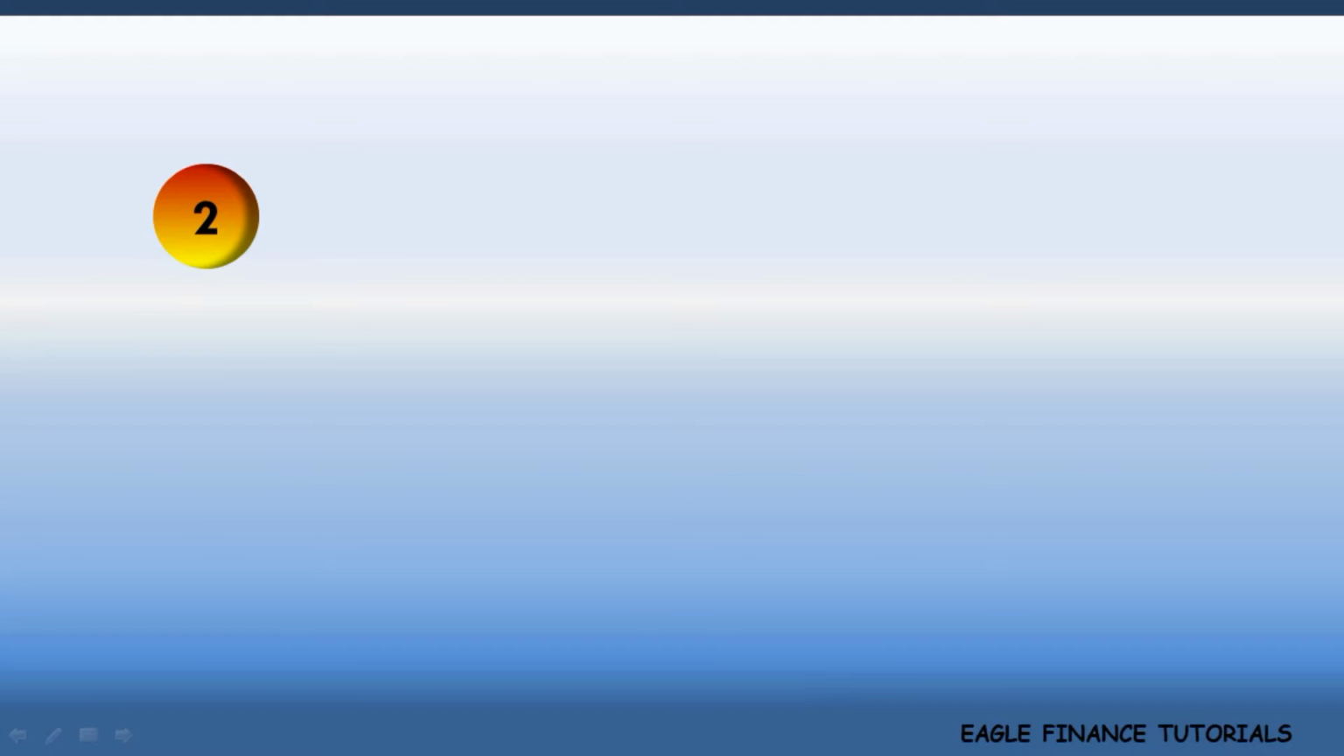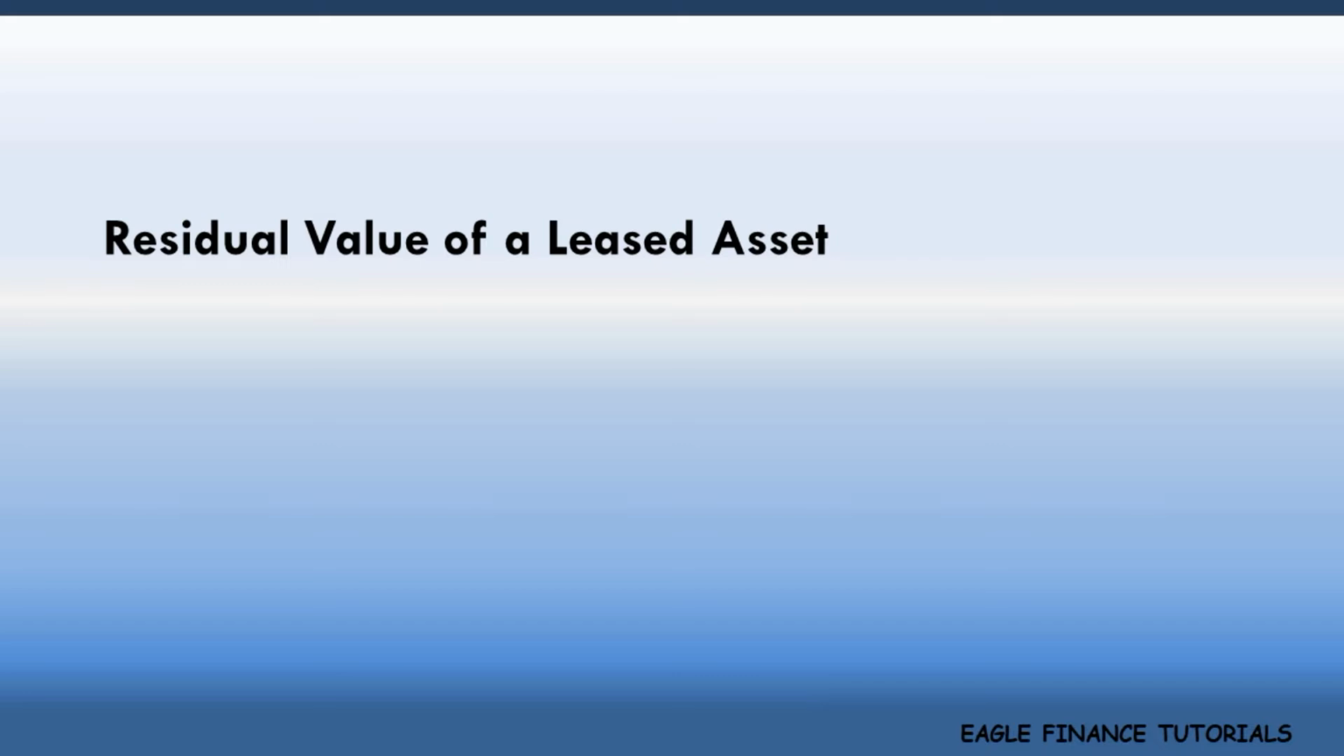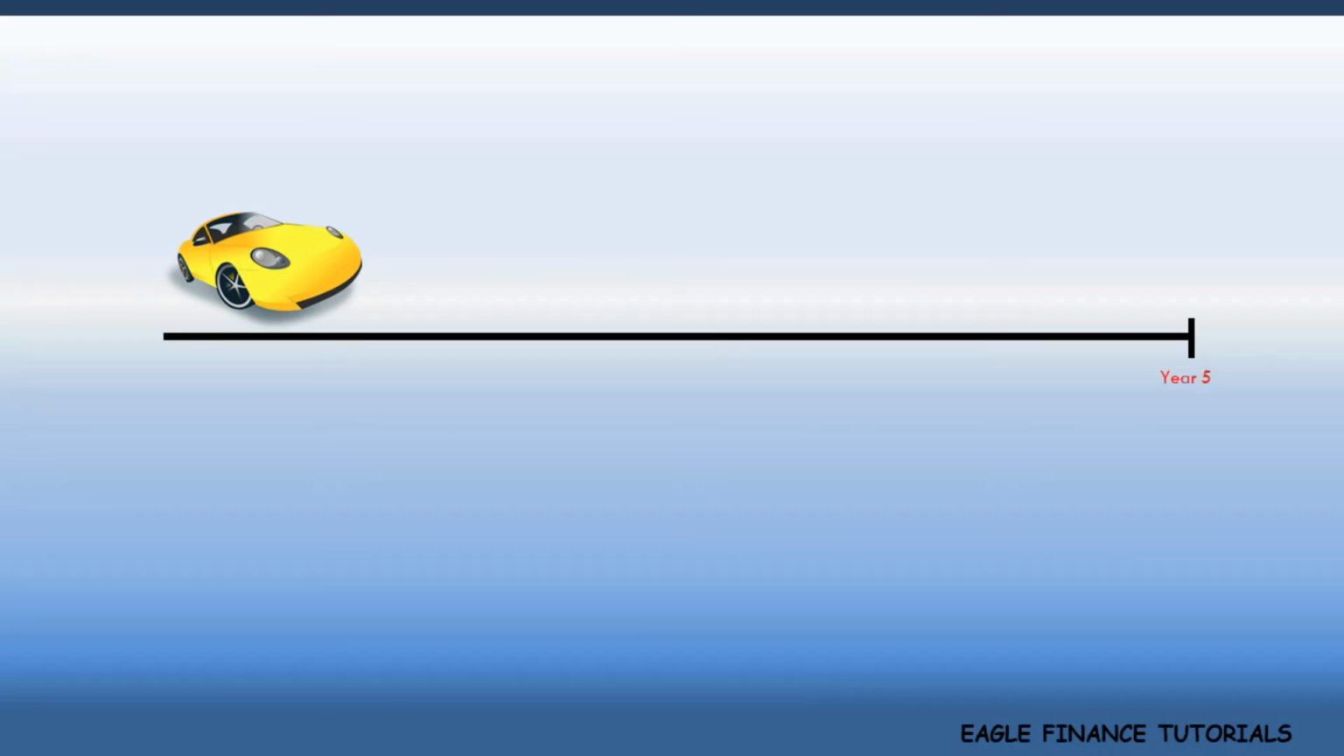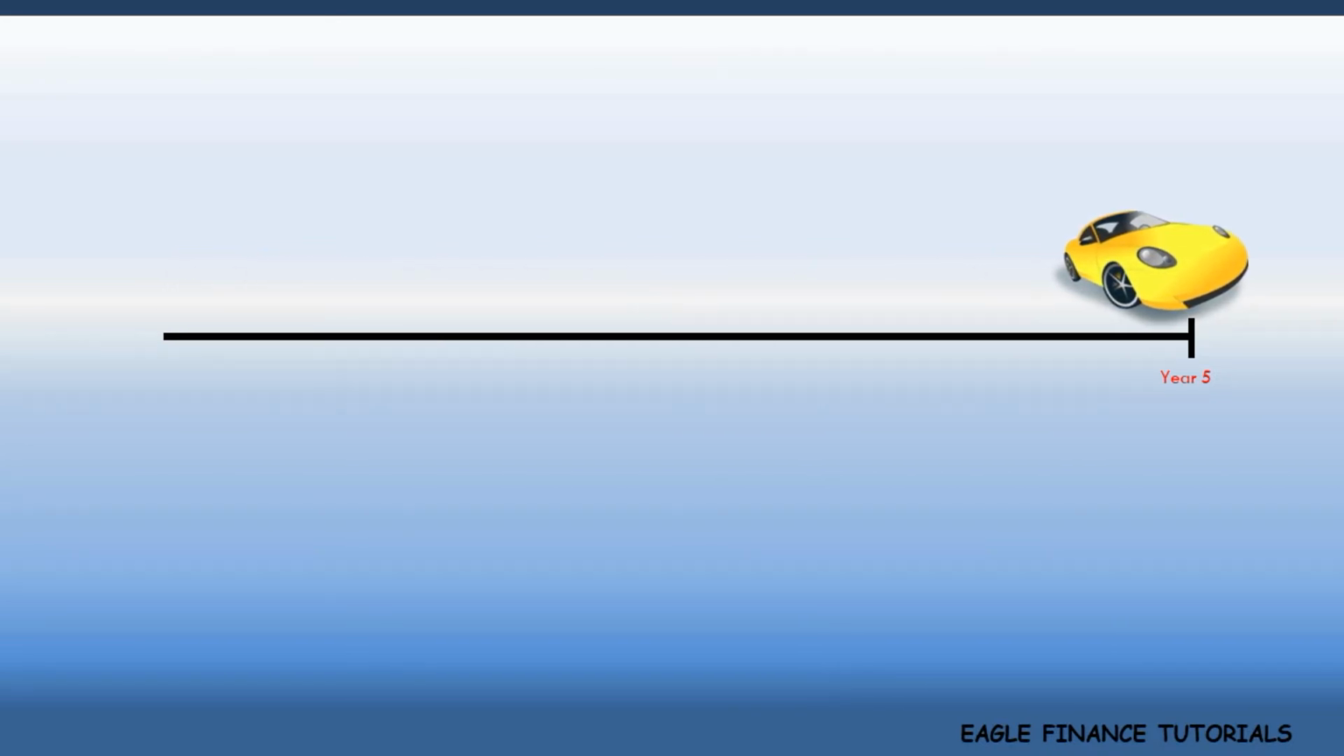We know an asset can have a value even after it has reached the end of its useful life. It is called the residual value of the asset. Let's think of an asset having a useful life of 5 years. Let's say after the asset has reached the end of its useful life, it is still worth rupees 5,000. It is called the residual value of the asset at the end of its useful life.